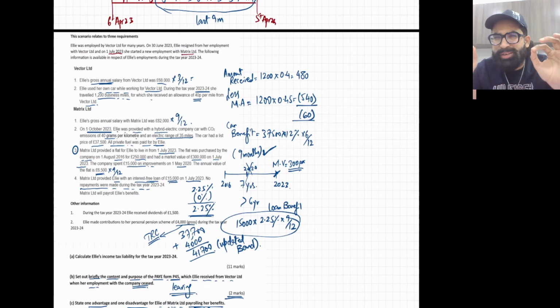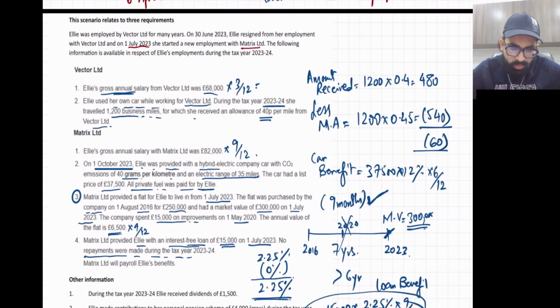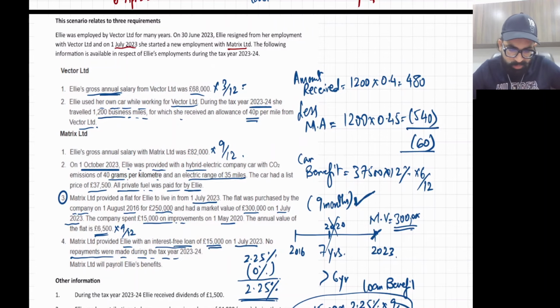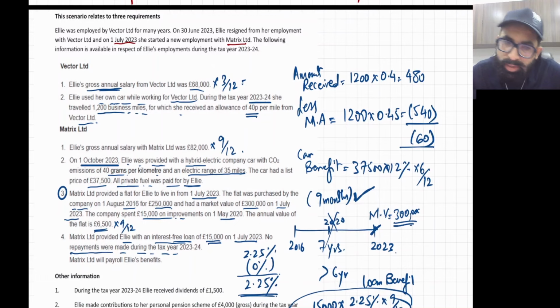Okay, now just one last request, take the picture of this question. Take the picture of this question, because now I'm going to move the screen, and yes, I have the question with me, don't worry about it, but you guys need to keep the picture. Okay, so let's move to the sheet.